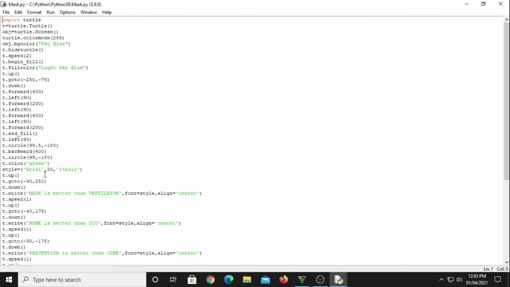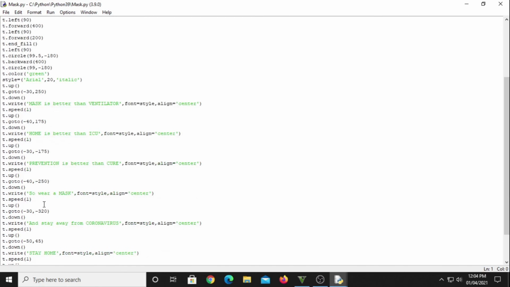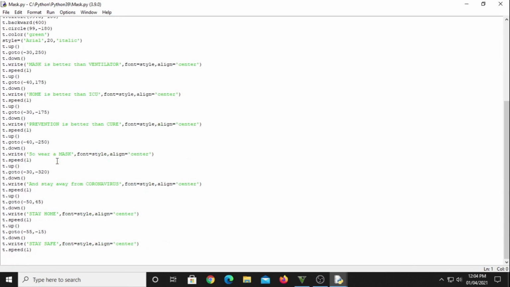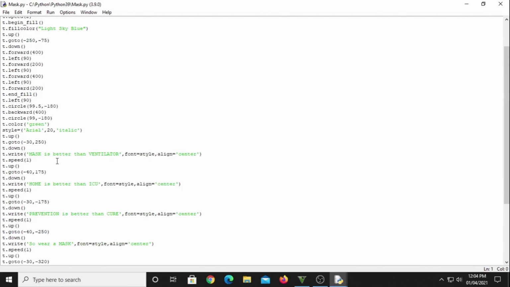I have given the text color as green, and the style of the text, that is Arial, 20 is the size of the text, and italic is the style. Then t.write will write the message that we want to appear on the screen, and t.speed will be the speed of the message. So these are all the codes I have used. Now I will run the program.